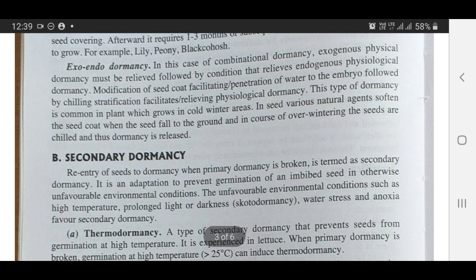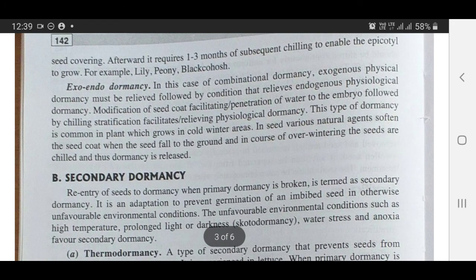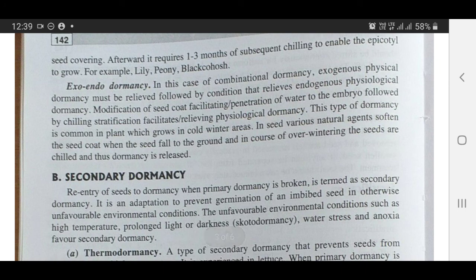Now we come to exo-endodormancy. In this case of combinational dormancy, exogenous physical dormancy must be relieved, followed by a condition that relieves endogenous physiological dormancy. Modification of the seed coat, facilitating penetration of water to the embryo, followed by chilling stratification, facilitates relieving physiological dormancy. This type of dormancy is common in plants which grow in cold winter areas.